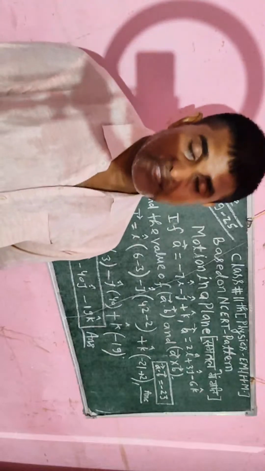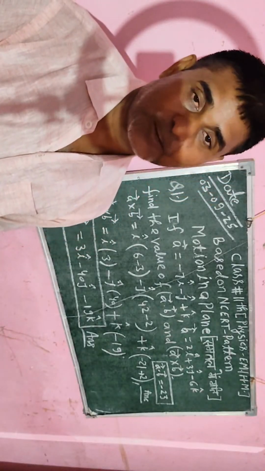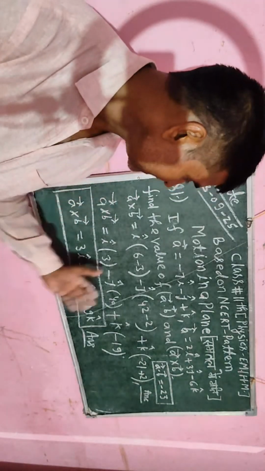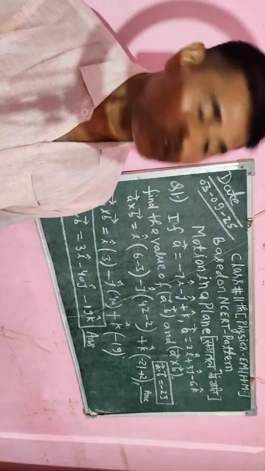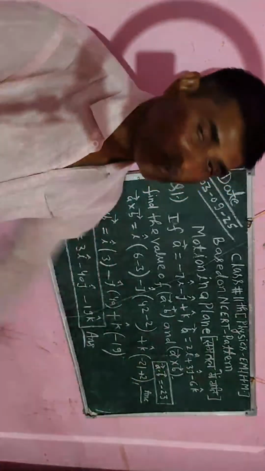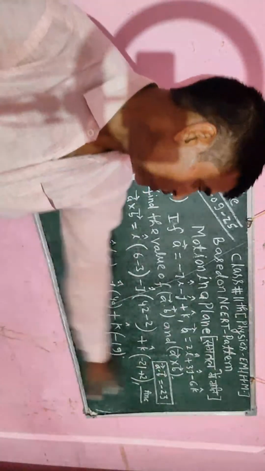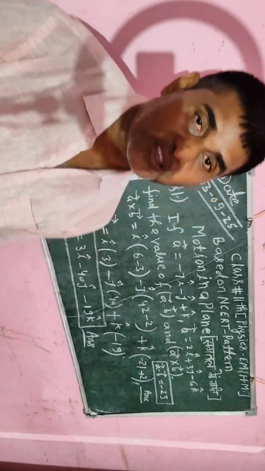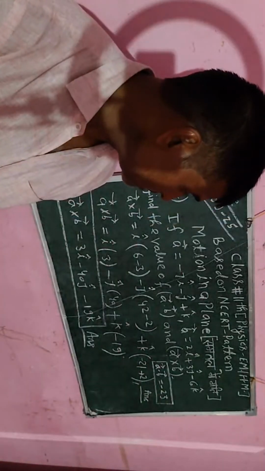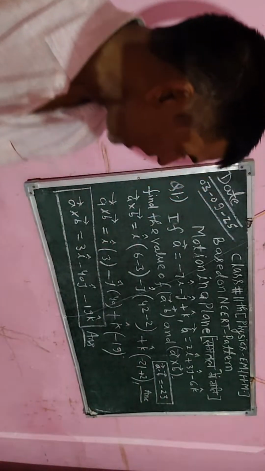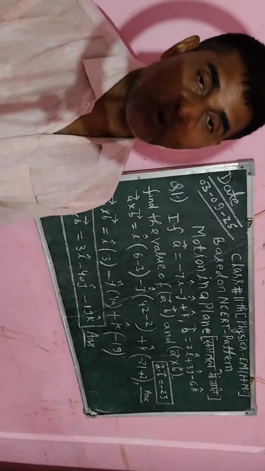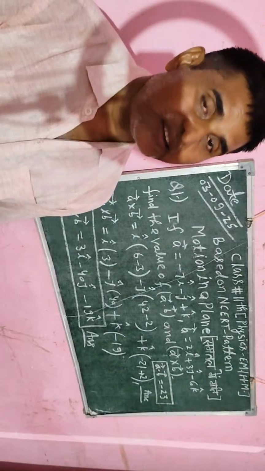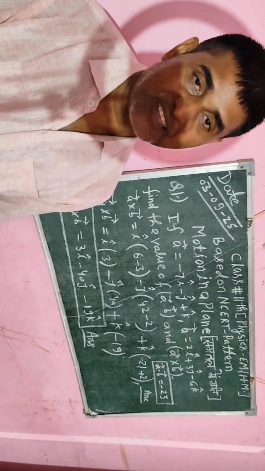will come: find the vector A cross vector B. If you know this, you can easily find it with the help of this concept. If any question asks you to find the value of A dot B, in that case you will use the appropriate formula for getting its value. Okay, student, each and every student has to write all this information in detail, because A dot B is a scalar product and A cross B is a vector cross product.